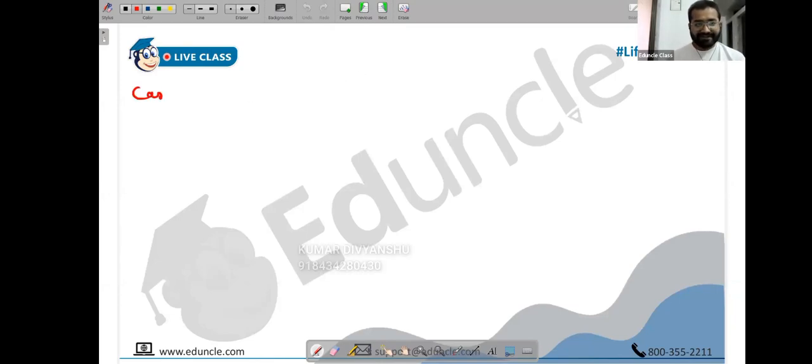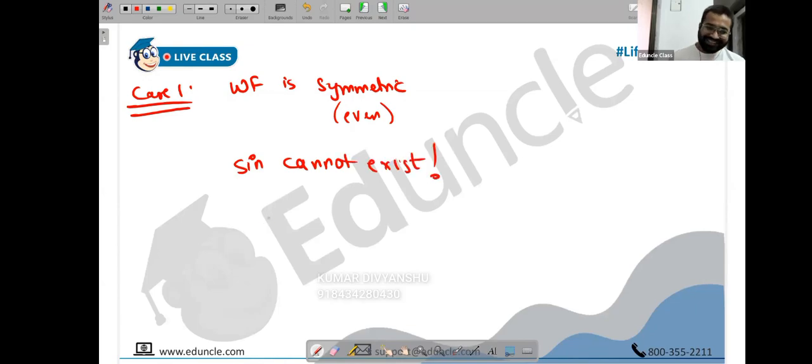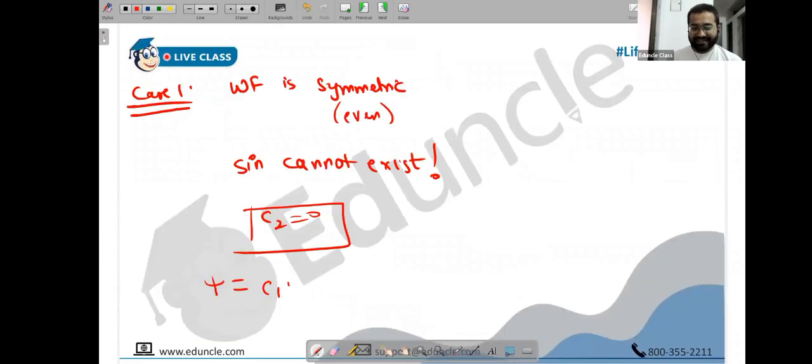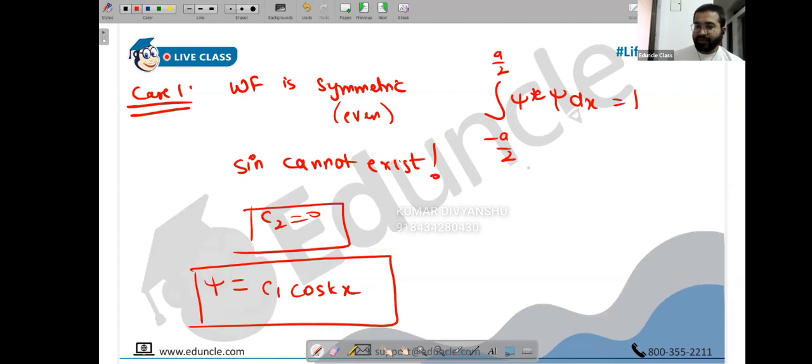Okay, so let's start. Case 1: when the wave function is symmetric. Symmetric means what? Even. Even means which wave function, sine or cos? Cos. Cos is even. It means the sine term cannot exist. C2 equal to 0. What is the wave function this time? It is just and only c1 cos kx. And using normalization, we will get the value of c1. You can use the normalization formula, integral of psi star psi dx equals 1. This time it goes from minus a by 2 to a by 2. And you get the answer.